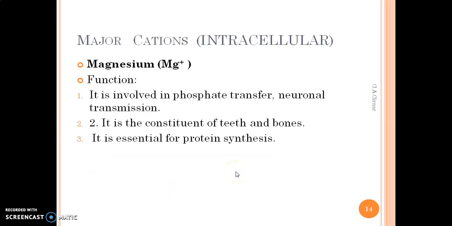Now the next intracellular cation is magnesium. So we have to see the function of magnesium here. It is involved in phosphate transfer as well as neuronal transmission. Next, it is useful as a constituent of teeth as well as bone, the same function as calcium. And the last function of magnesium is that it is essential for protein synthesis also. Generally, the terms hypo and hypermagnesemia are related with magnesium, but it's a very rare condition, so we are not going to discuss those terms.